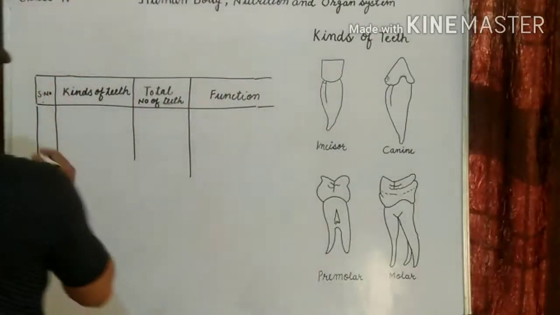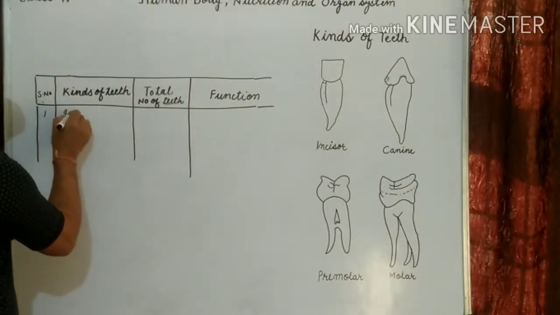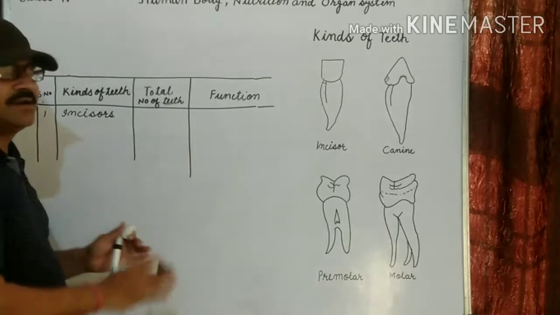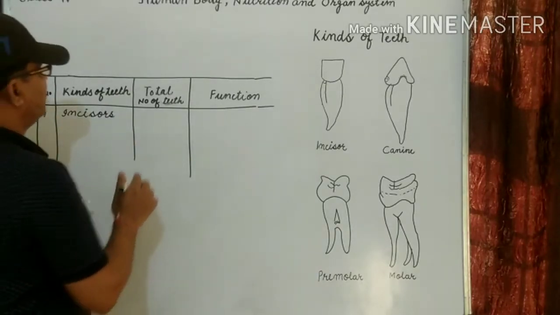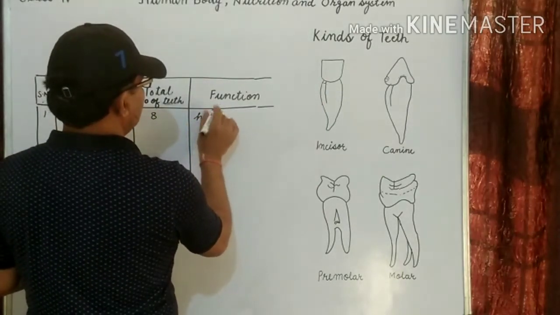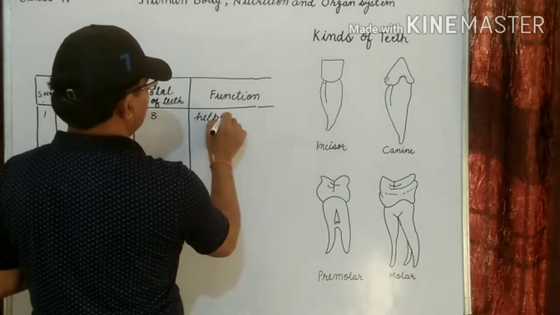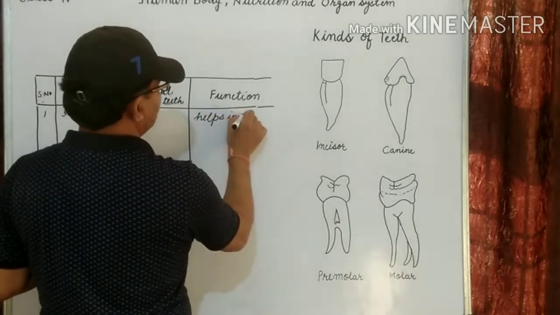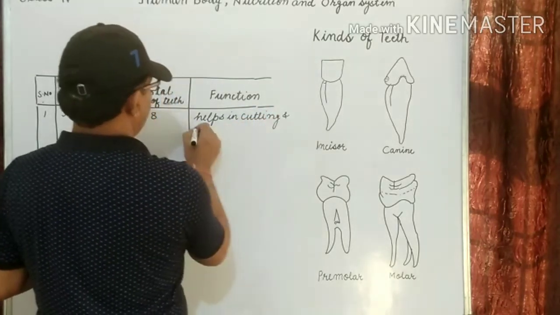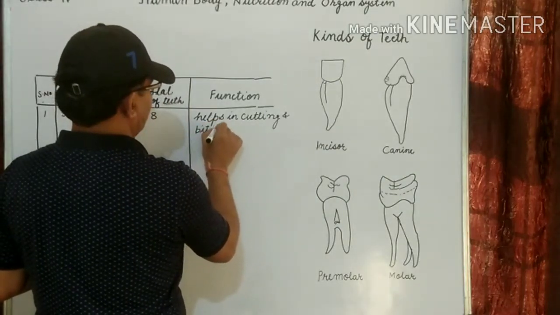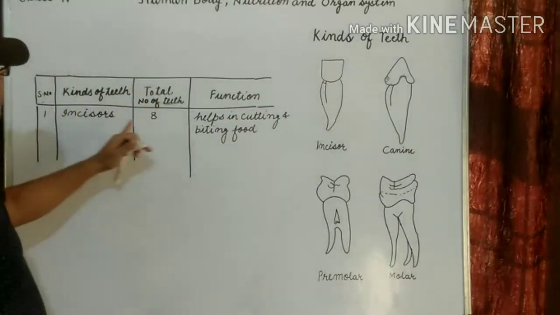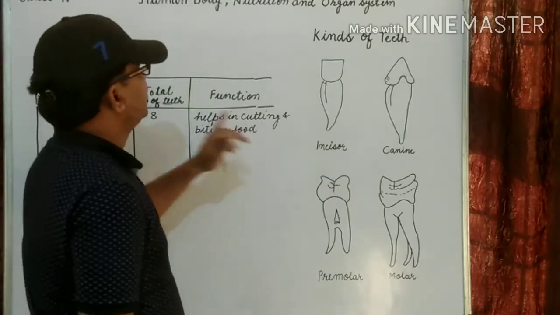First of all, we discuss the incisors. How many are there? 4 in the lower jaw and 4 in the upper jaw, total 8 teeth. What is the function? Helps in cutting and biting the things. Clear? Incisors, 8 in number, help in cutting and biting food.